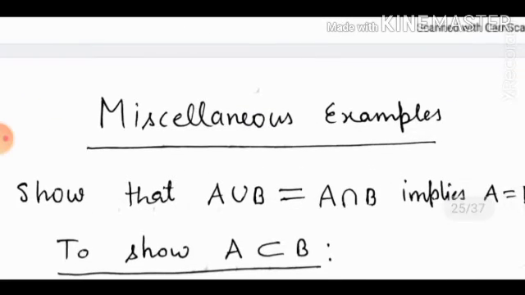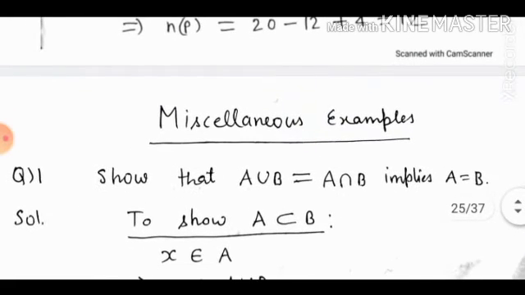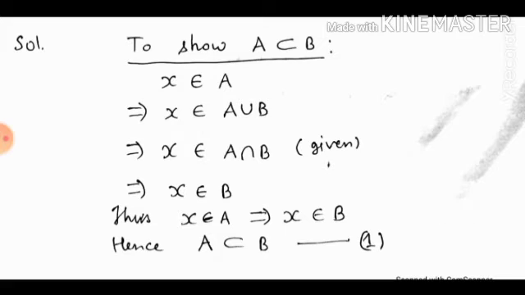Now miscellaneous examples. Show that A union B is equal to A intersection B implies A is equal to B. See students, we have already known if A is a subset of B and B is a subset of A, then A is equal to B. So we have to show A is a subset of B. We know that A is a subset of B if X belongs to A implies X belongs to B.